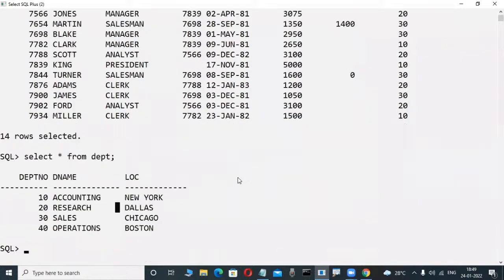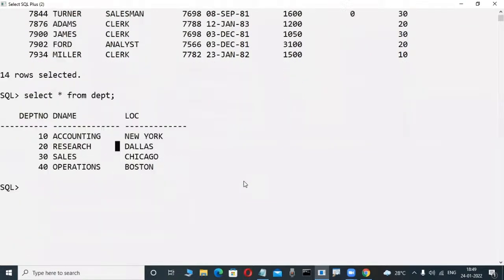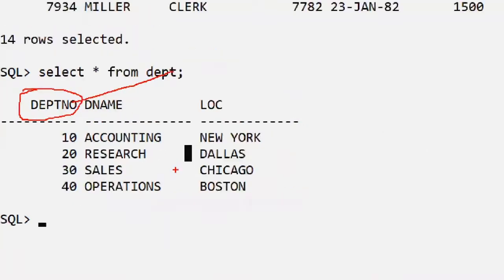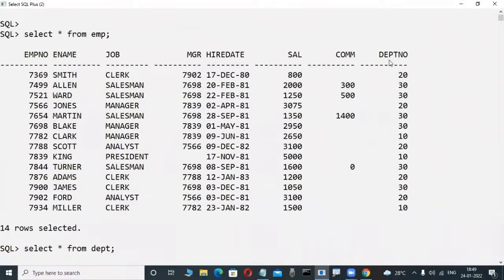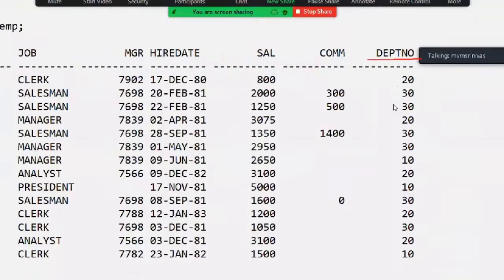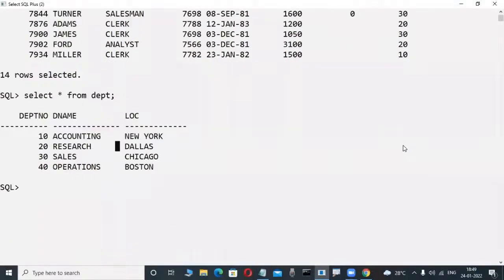Observe here. Which one is a master, which one is a child? Check it out here. Both tables have a common column. Department number is a column in the DEPT table. For master and child, common columns are compulsory. Here also in the EMP table, department number is a column. Based on this only, you can easily identify which one is a master and which one is a child. Easy, dead easy.